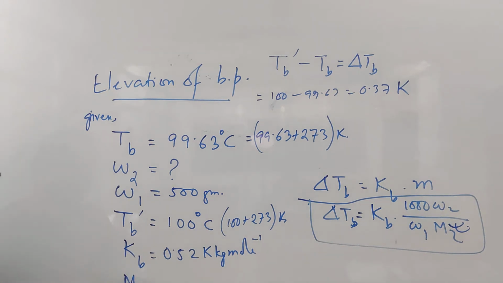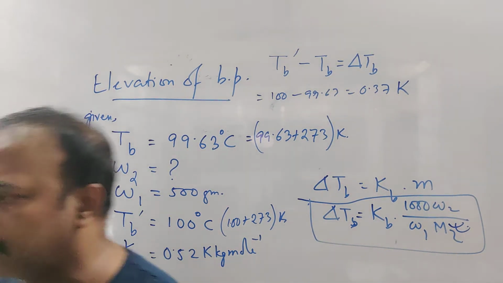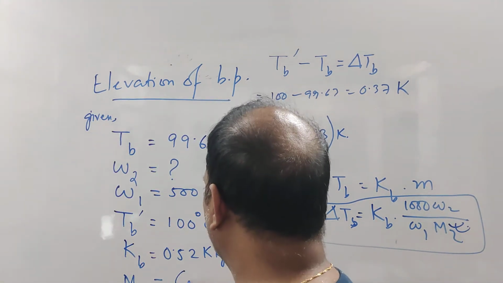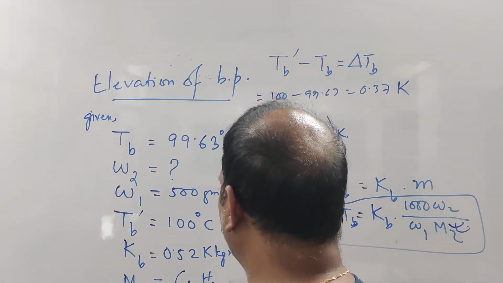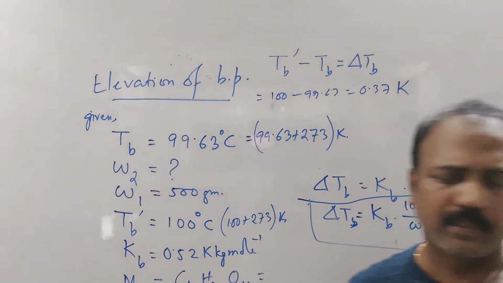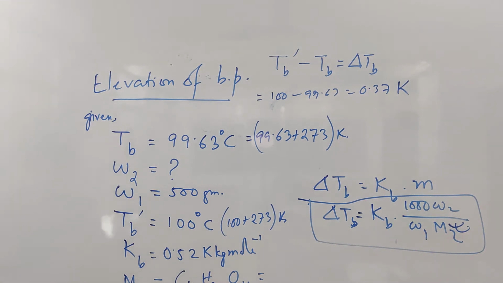M2 means what? M2 means the mass of solute. What is solute? It holds sucrose, and the molecular formula is given to you. Did you calculate it? Sucrose, C12 H22 O11. Calculate it. C is carbon is 12, hydrogen is 1, and oxygen is 16. So what is the molar mass of sucrose?